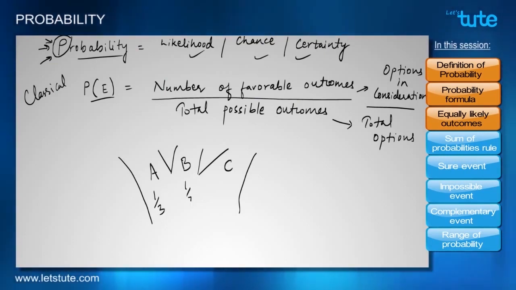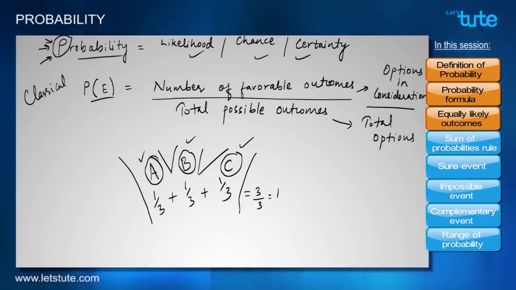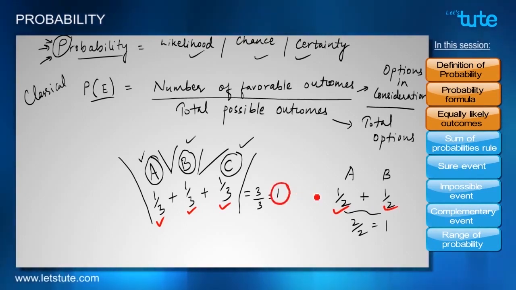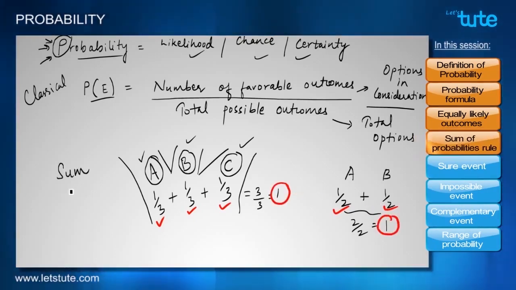Then the probability will be 1 by 3 because there are three options in front of us, A, B and C. There is only one way I can choose any of the three roads. So that's why the probability is 1 by 3. If we further go on adding these probabilities, we'll get 3 by 3, that is equal to 1. Also in the case of two roads, where we had only two options, the probability was 1 by 2. If we add them, then again we get 2 by 2, that is equal to 1. What do we observe here? We observe that probabilities involved in an event, if added together, give us a sum total of 1, and this rule is called the sum of probabilities rule.